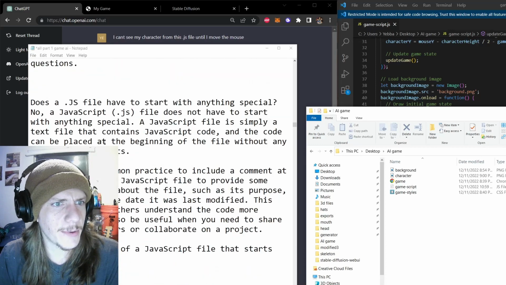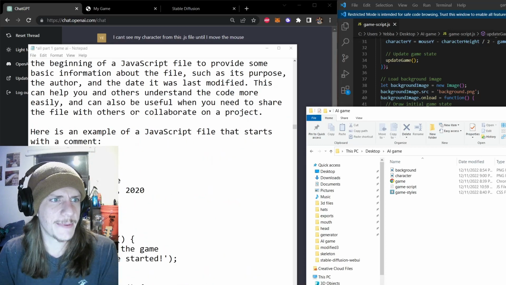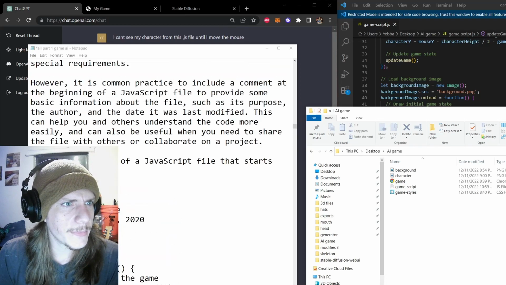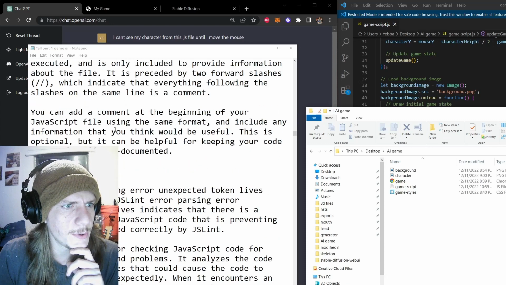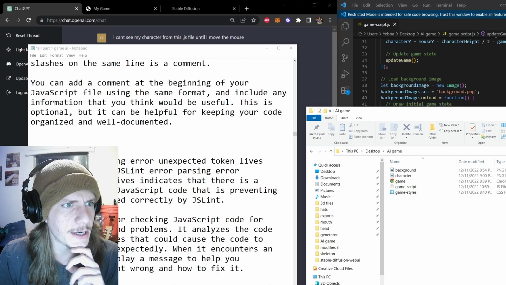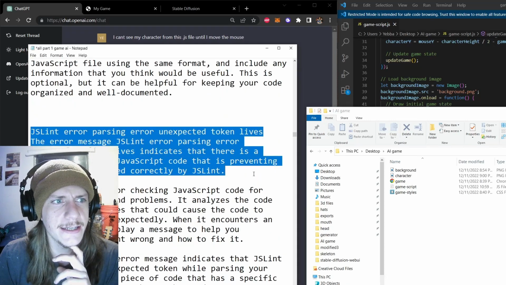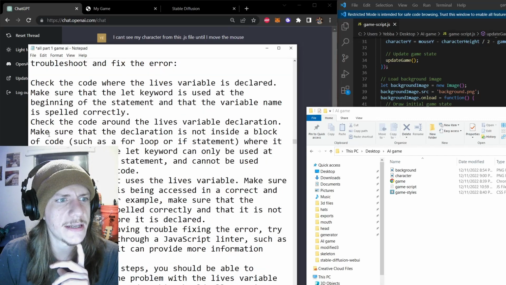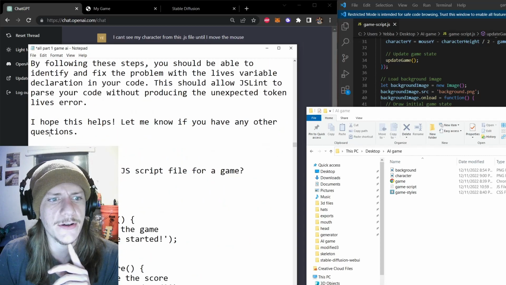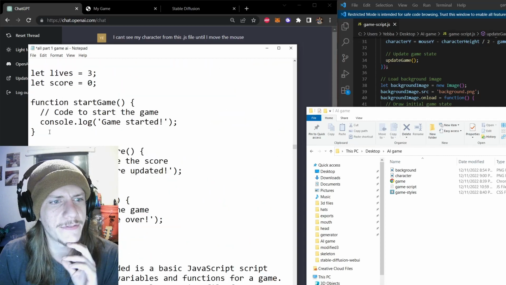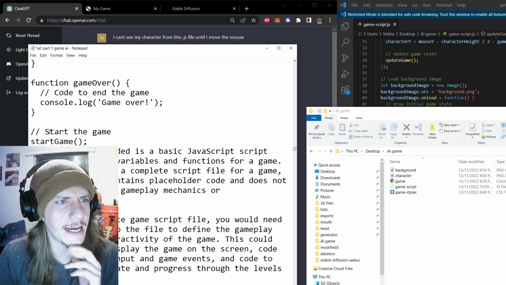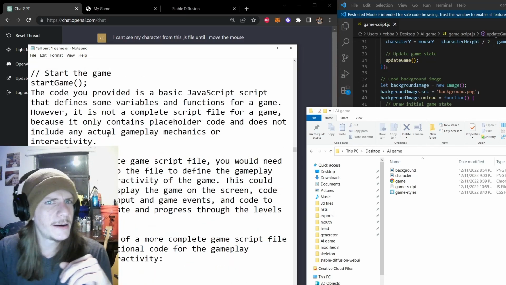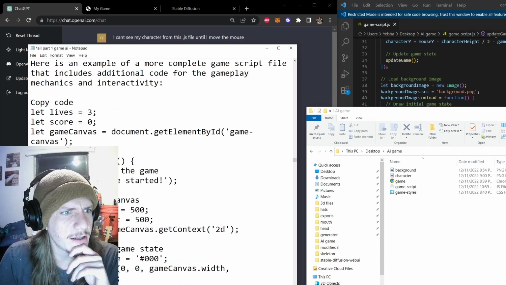I know that it's probably hard to follow along with this text pad, so don't worry too much about trying to read it all. But anyway, I kept asking a couple different questions. I learned about what JS lint is here, and that was very useful. Sometimes when it's spitting out the code right now, there's token limits and it will just chop off the end of it. So I was dealing with that a couple times. I kept asking it to repeat it again, but anyway, just moving along a little bit.